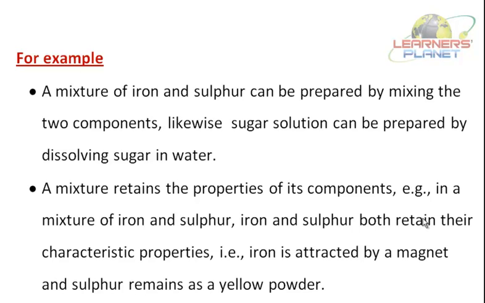So if you take iron and sulfur powder in a container and bring a magnet close to it, what will happen? Iron has a magnetic property, that is, it is attracted by the magnet. So iron particles will be attracted towards the magnet, and sulfur is yellow in color. So it retains its property.